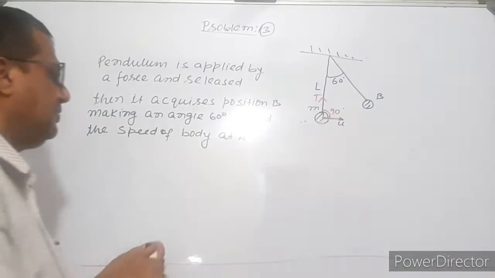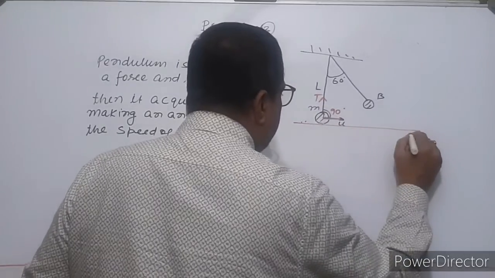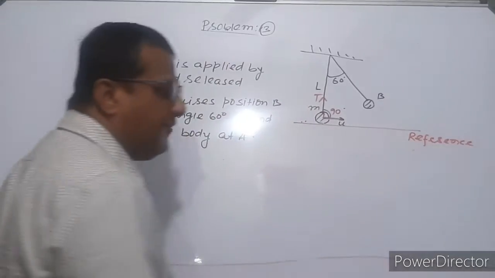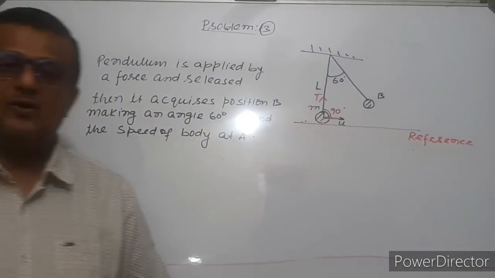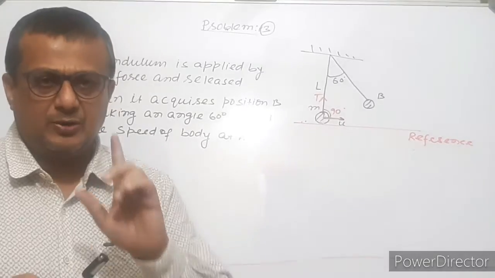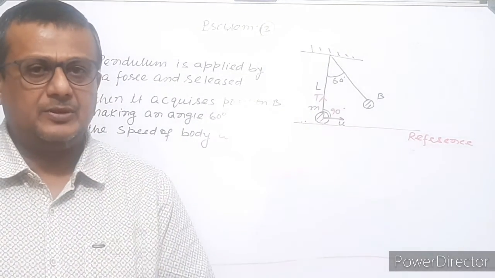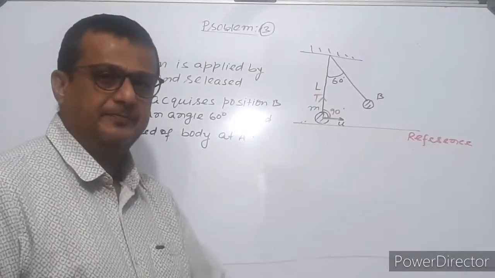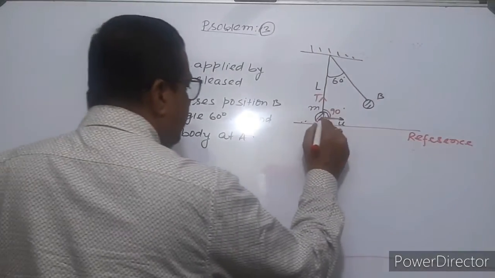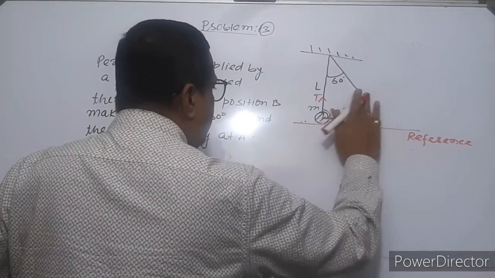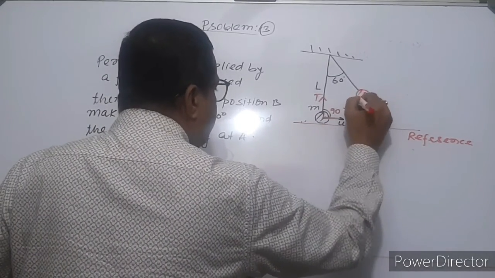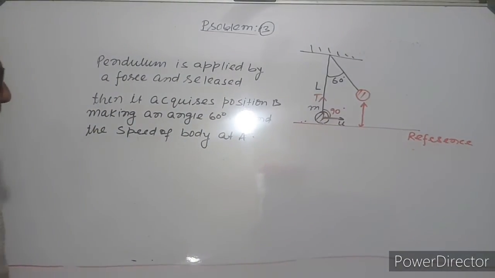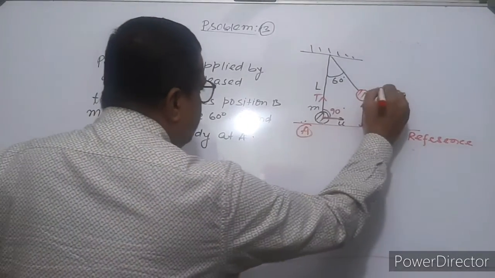So we take this as the reference line. You know this reference line is always taken for potential energy, because potential energy is a relative term and it is always calculated from the reference point. Now the body will reach this position. This is the height. We take this as position A, this as position B.